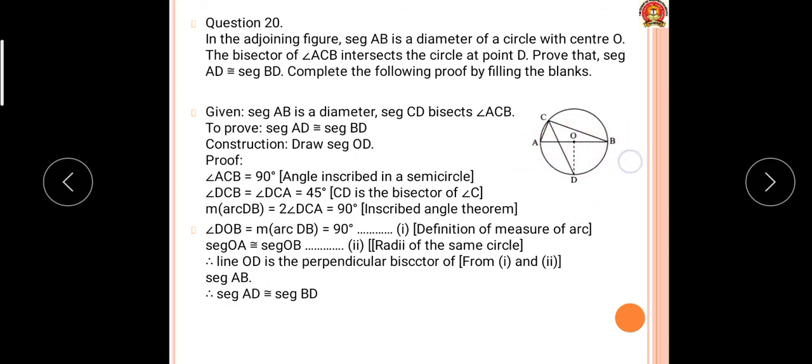Because AB is a chord and OD is a radius, the angle here is 90 degrees. Therefore, from the first and second statements, OA is equal to OB, and we can say that segment AD is equal to segment BD. AD is equal to BD, because OA is equal to OB.